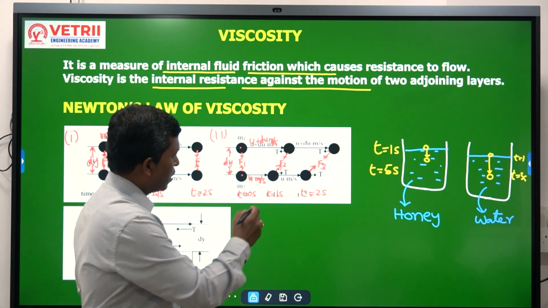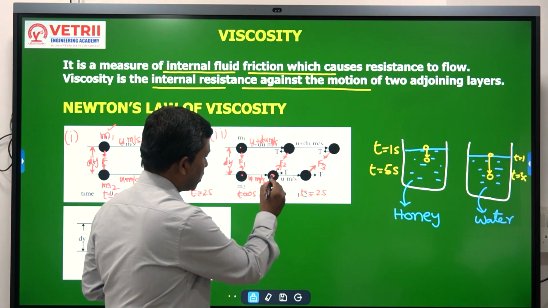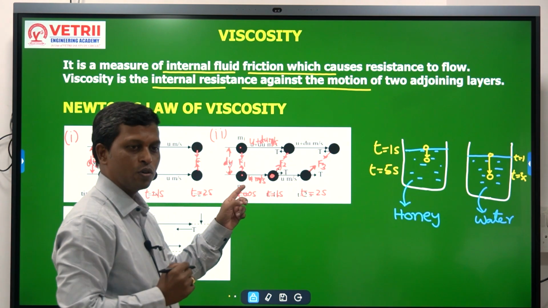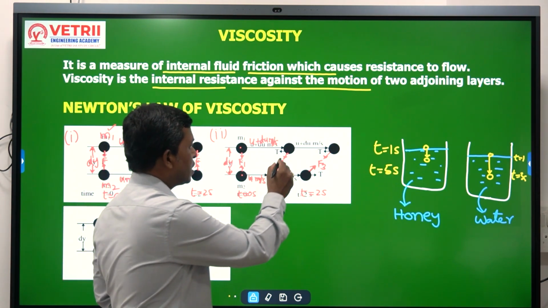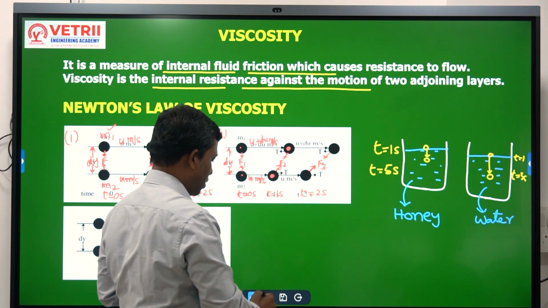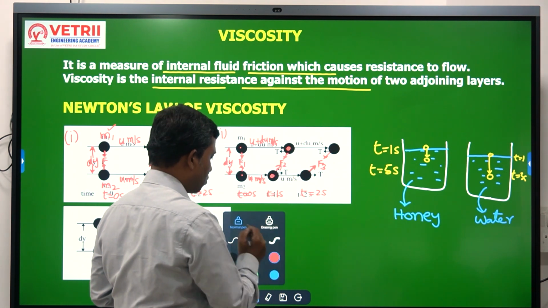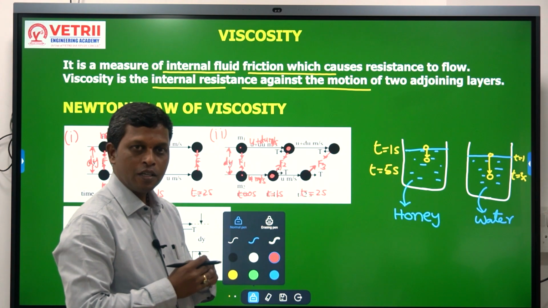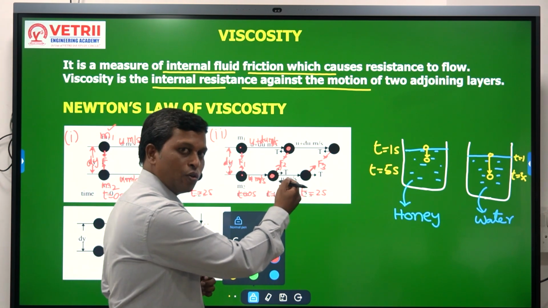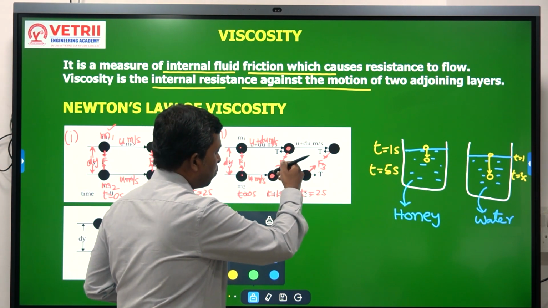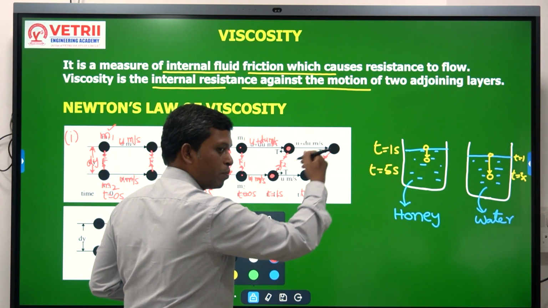Correct? This M2 is a slow moving molecule. M1 is a fast moving molecule. So the fast moving molecule is trying to pull forward the slow moving molecule.